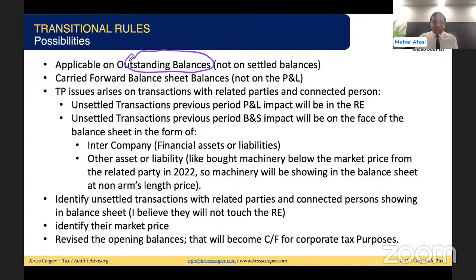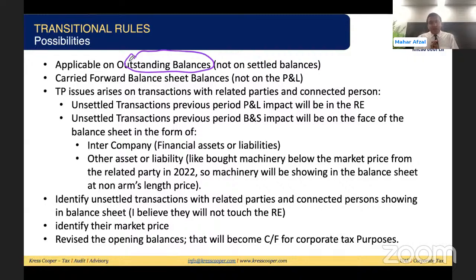Whatever the revised balances are, those revised balances will become my opening balance for corporate tax purposes for the first tax period. If required, I can repeat it again. Whatever we have just decided, retained earning has a further period impact, so it will be removed. Remaining will be assets and liabilities.